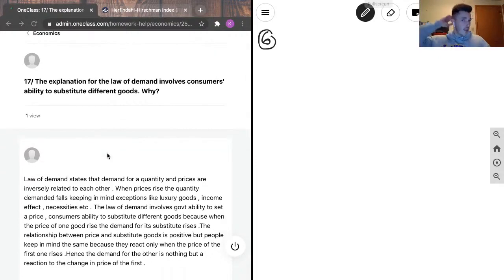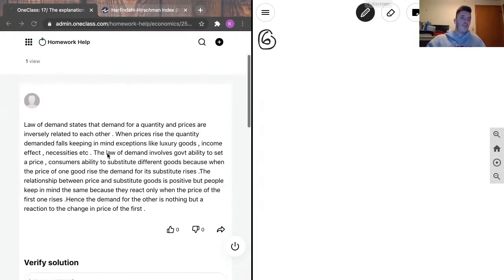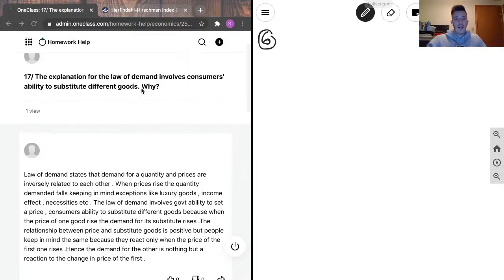The explanation for the law of demand involves consumers' ability to substitute different goods. Why? Our junior tutor said that the law of demand states that demand for a quantity and prices are inversely related to each other. When prices rise, the quantity demanded falls, keeping in mind exceptions like luxury goods, income effect, necessities, etc. So if I just draw